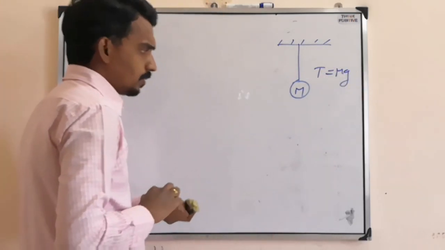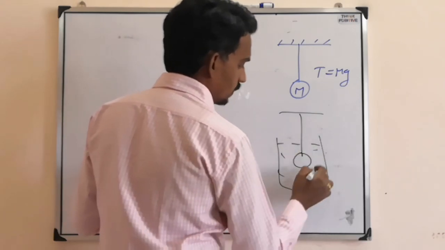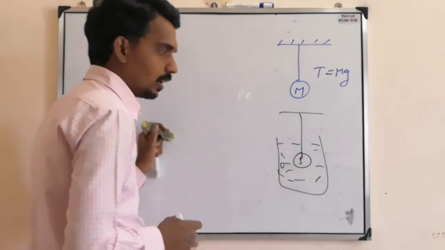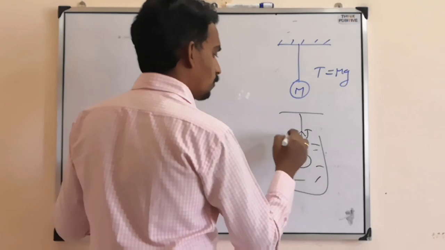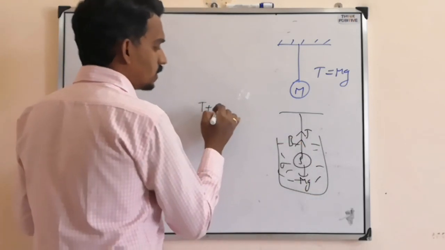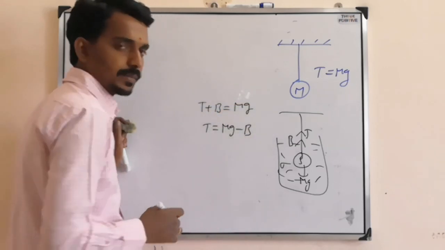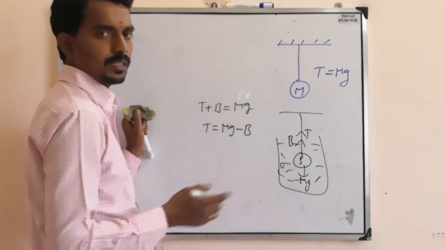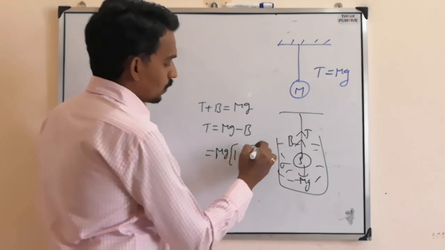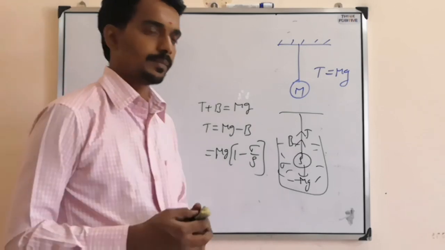But when the same situation is considered in this manner, where the solid is dipped inside the liquid, with density of the solid rho and density of liquid sigma, then there is upward tension and upward buoyancy force and downward mg. Then tension plus buoyancy will become mg. Then tension will become mg minus B, nothing but apparent weight, which we have just seen. So the equation will become mg into (1 minus sigma by rho). So this is the tension.